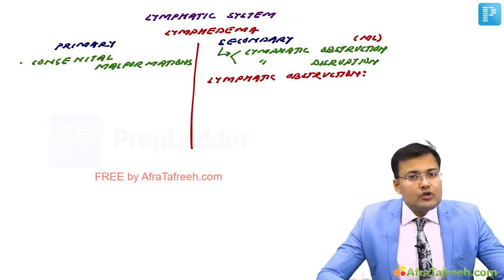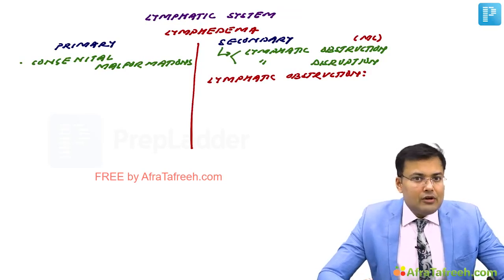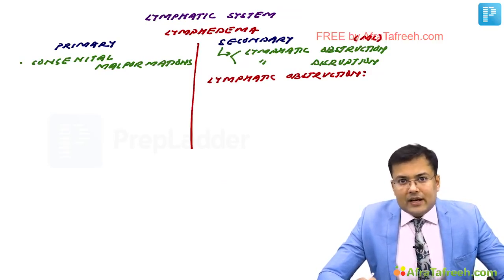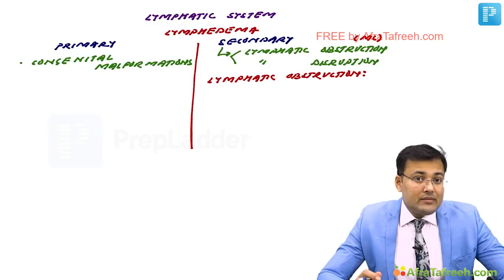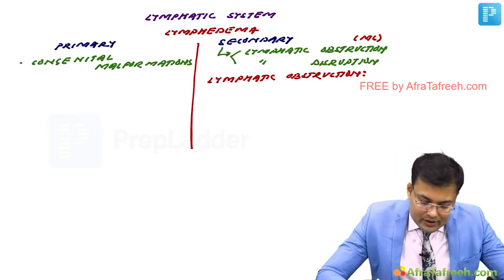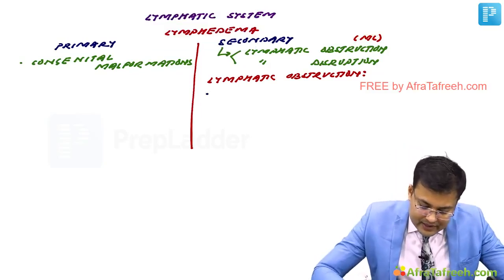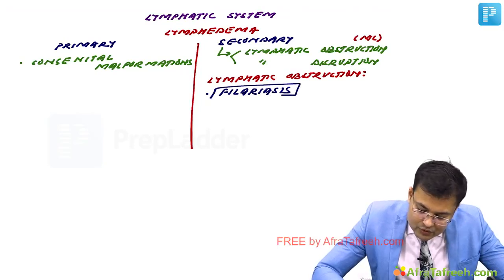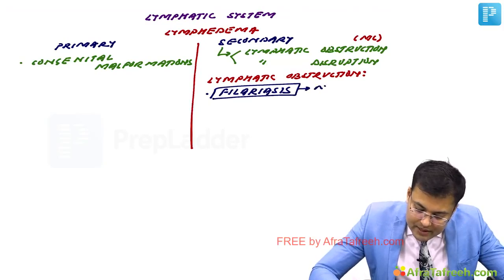And what is the most common cause of lymphedema worldwide? It is filariasis, and it is caused by which organism? Wuchereria bancrofti. What are the other organisms which can lead to filariasis? Brugia malayi and Brugia timori. So lymphatic obstruction leads to filariasis, and this filariasis is the most common cause of lymphedema worldwide.